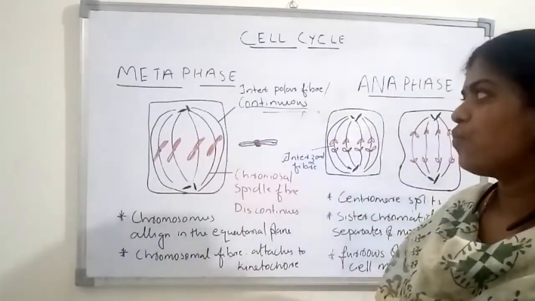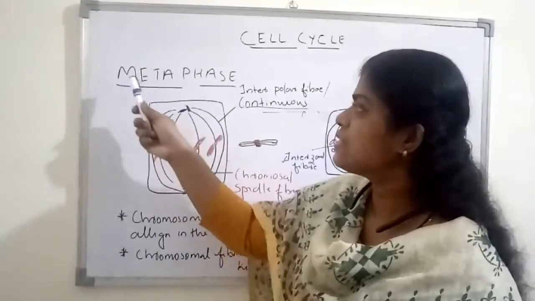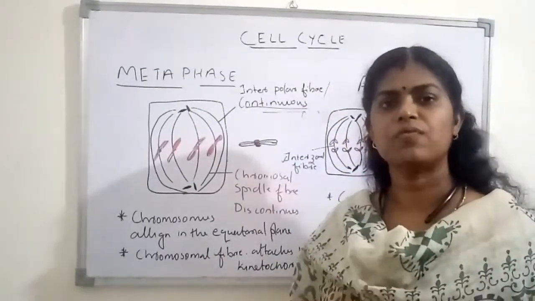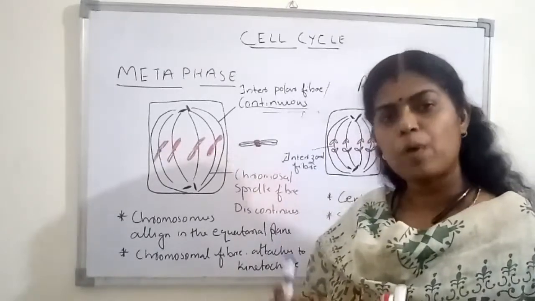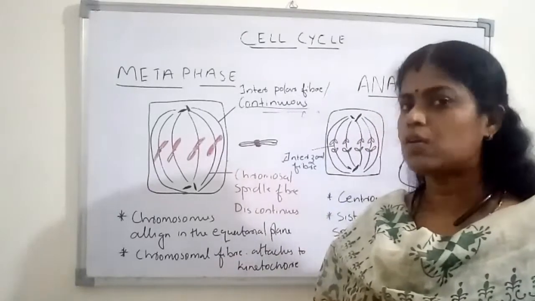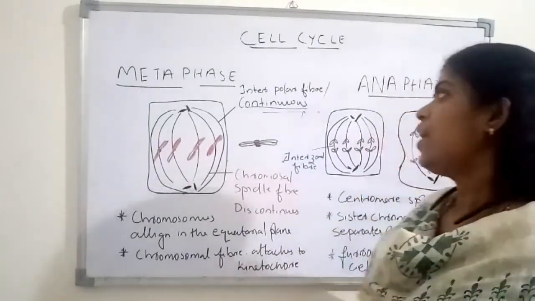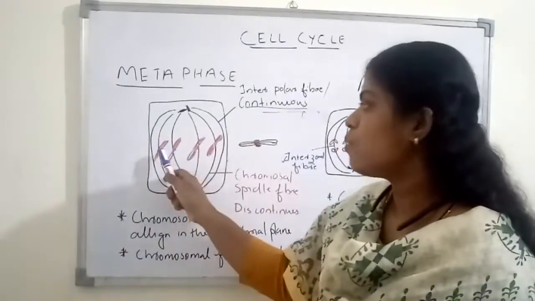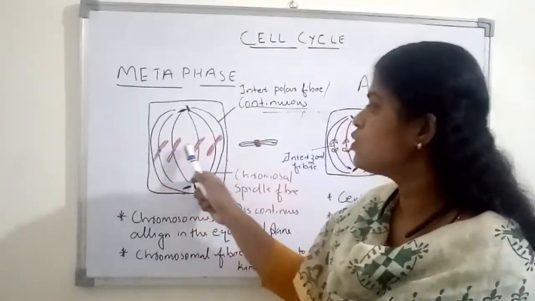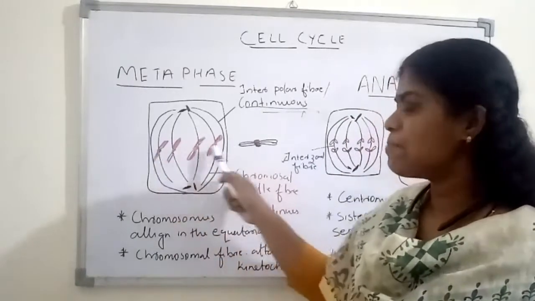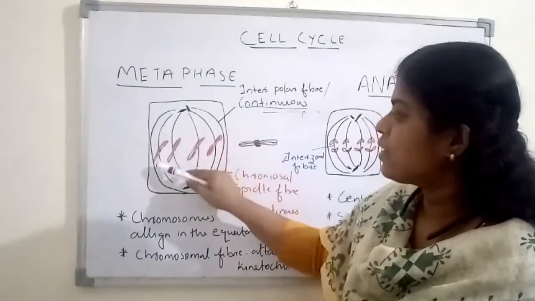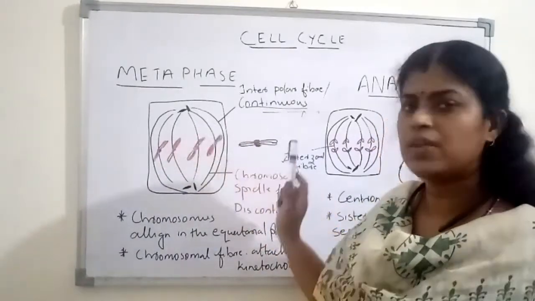Okay. So now we are at the second phase of karyokinesis, otherwise metaphase. The first phase was prophase. In prophase itself, the spindle fibers started to capture the chromosomes that we have already seen. But in prophase, the chromosomes were not in the equatorial plane. Means all these chromosomes were not in the same plane. It was not aligned like this.